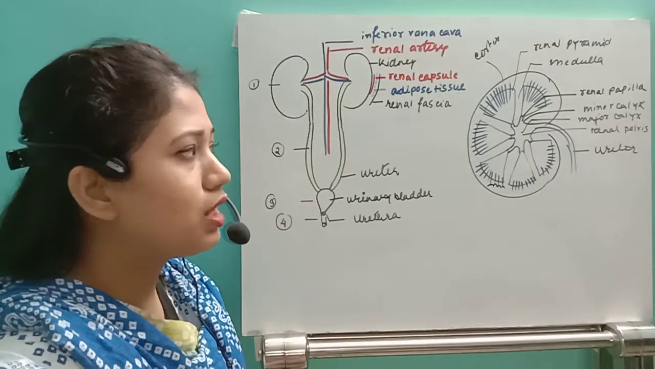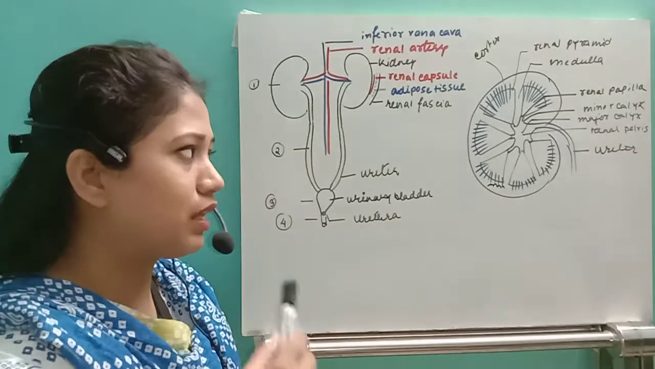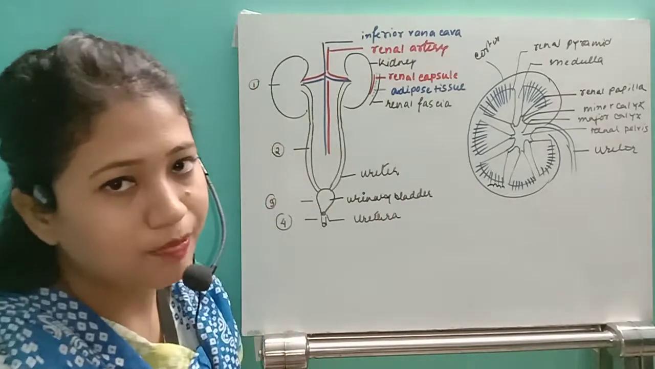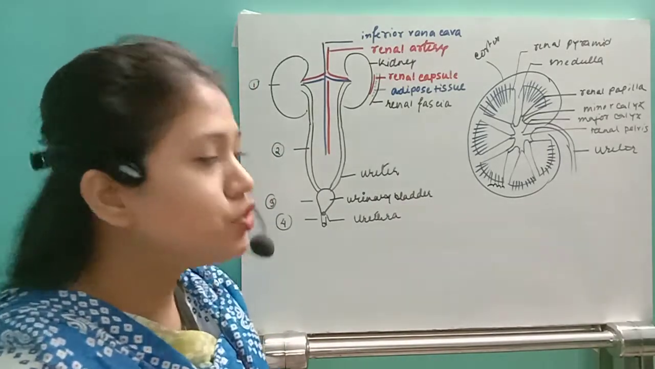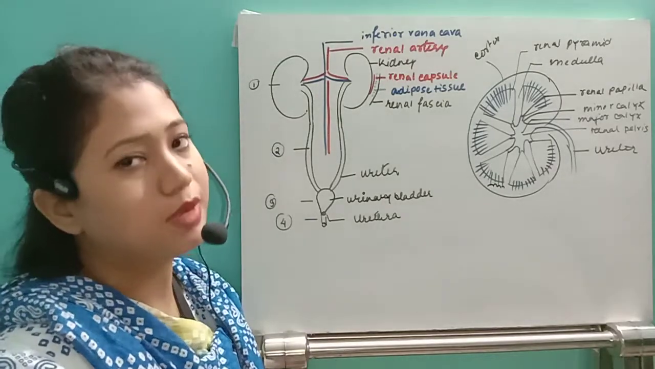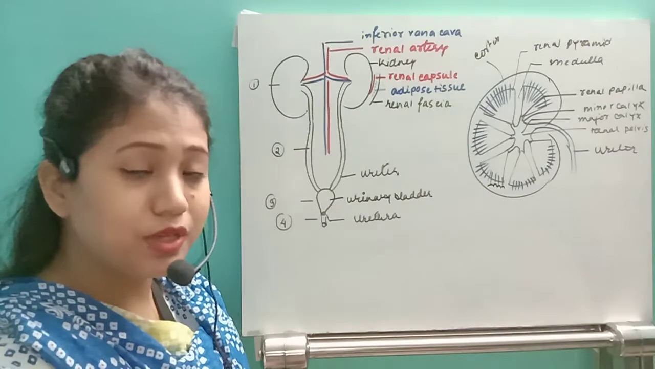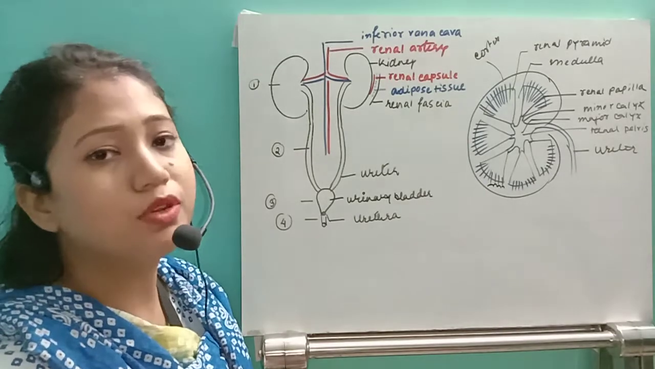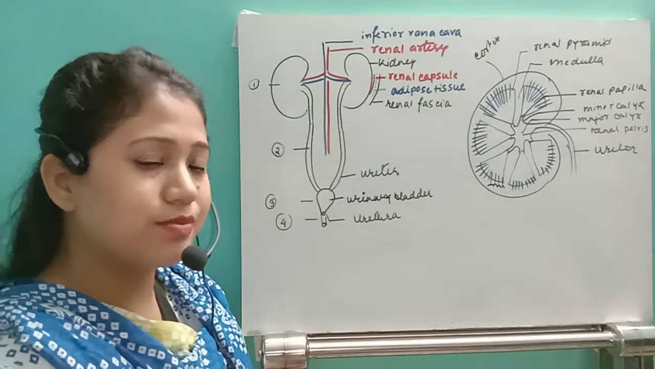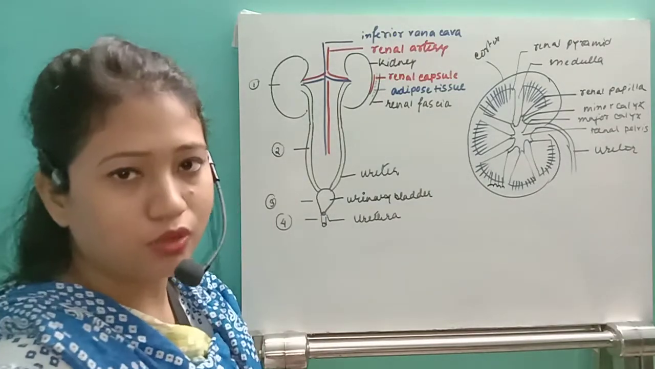So first of all, if it comes to the renal pyramid, the base of the renal pyramid will be called a renal papilla. 2-3 renal papillae will join to form the minor calyx. 2-3 minor calyces join to form the major calyces, and all of the major calyces will join to form the renal pelvis, and eventually this renal pelvis comes outside, and that will be called a ureter.